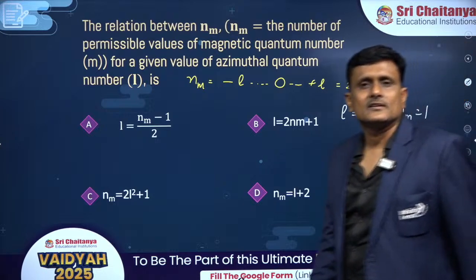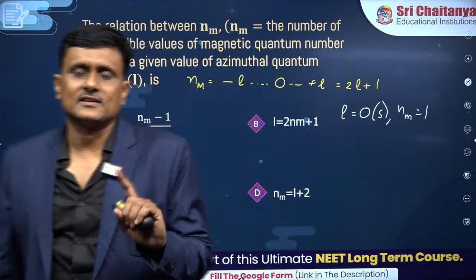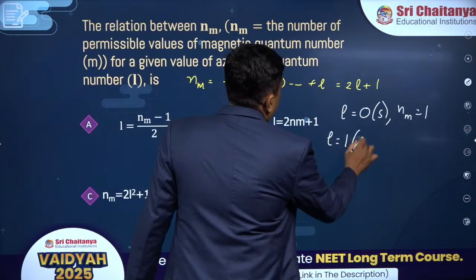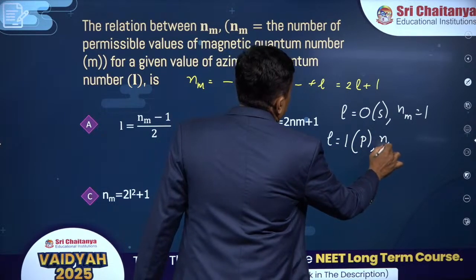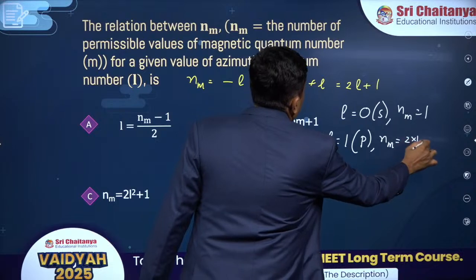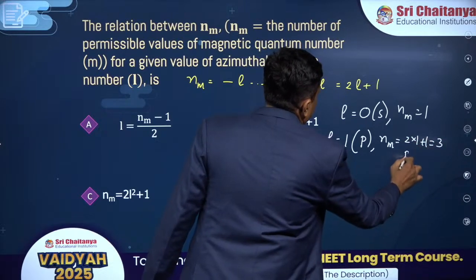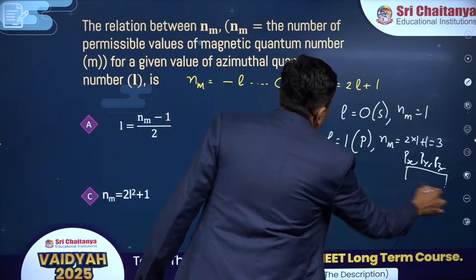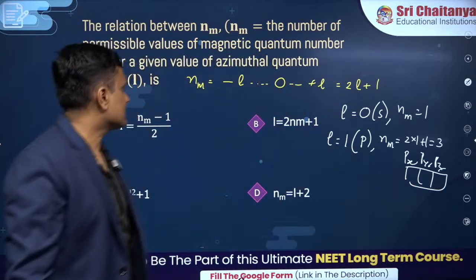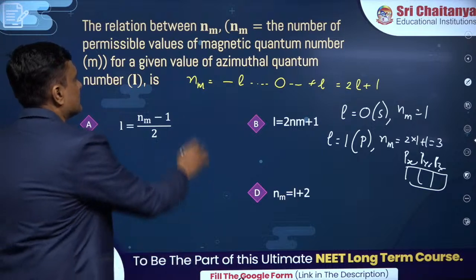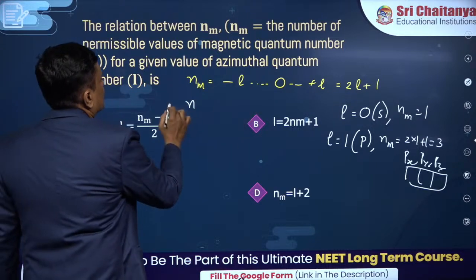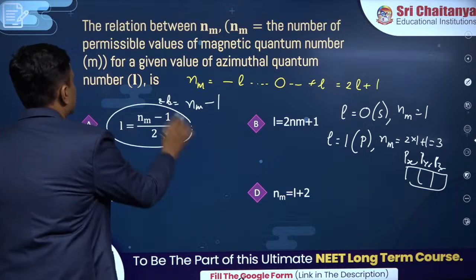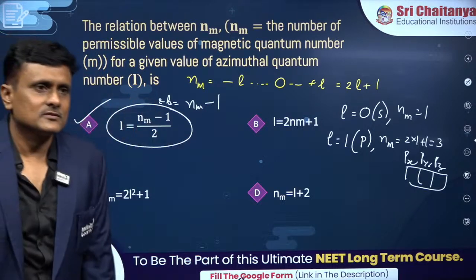That is why it is spherical in shape; it doesn't have any other orientation than spherical. When l equal to 1, p orbital, Nm equal to 2 into 1 plus 1, so there are 3 possible orientations, px, py and pz. That's why you draw 3 p orbitals. Likewise, the formula would be Nm equal to 2l + 1. So 2l equal to Nm minus 1, so l equal to (Nm minus 1) by 2.